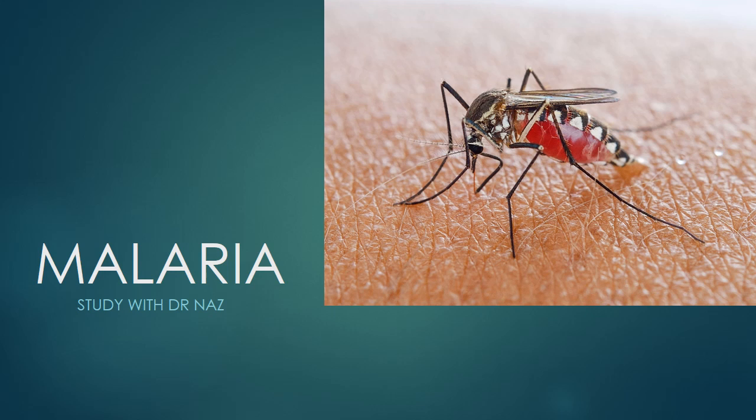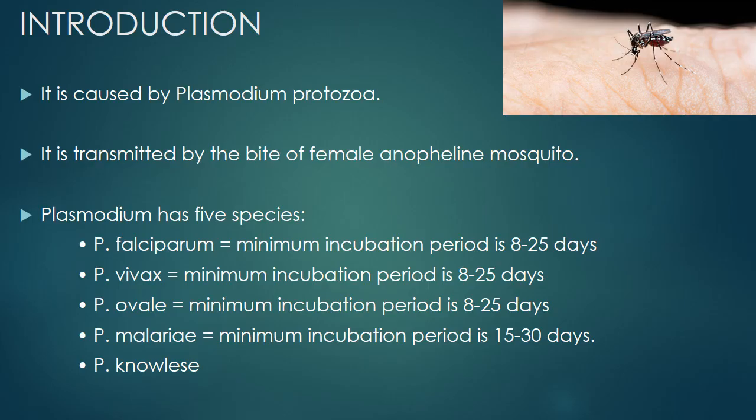This is Dr. Naz and today I'll be discussing malaria. It is caused by a protozoa called Plasmodium and it is transmitted by the bite of a female anopheline mosquito. Plasmodium has 5 species: Plasmodium falciparum, vivax, ovale, malariae and knowlesi.